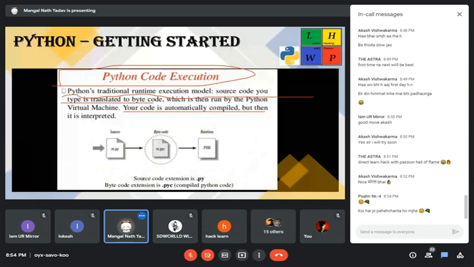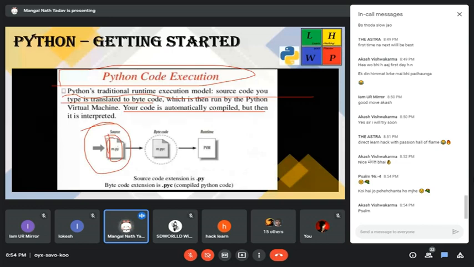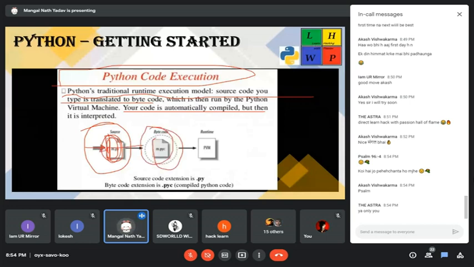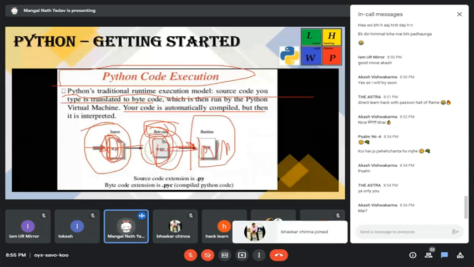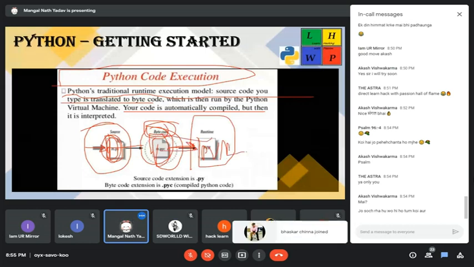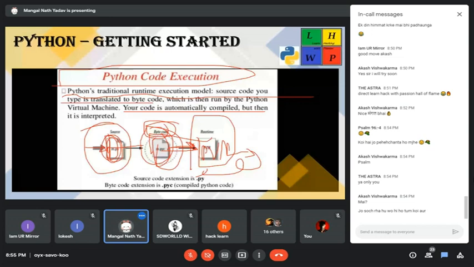This is our source code. We write Python code in a file, and it can be very large with many lines of code. We provide this to the interpreter, and it compiles the full code. Then the code is called bytecode. That code is sent to the runtime environment, the Python Virtual Machine, PVM as we call it. It takes the whole bytecode, or compiled code, and gives the output to the user interface. That's its work.